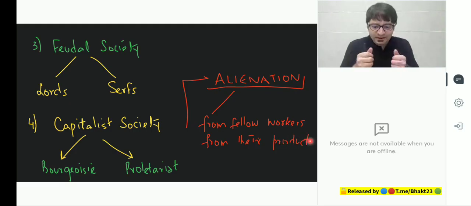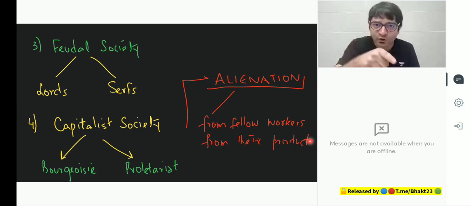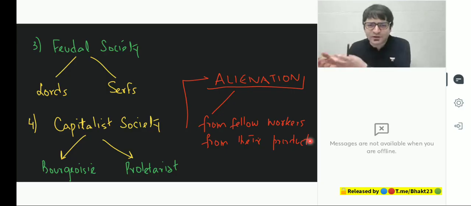Alienated from fellow workers in the sense there are, let's say, 10 workers working on manufacturing an engine. But there is a manager as well who keeps track whether these workers are working continuously or not. And the moment one worker tries to interact with another worker, the manager says, shut up, go back to your work. I don't want you to waste your time. I'm answerable to the bourgeois. So now the worker is completely focused on his work and he is alienated from the fellow worker. He doesn't even realize who the fellow worker is. They don't interact. Such is a horrible practice, according to Marx.